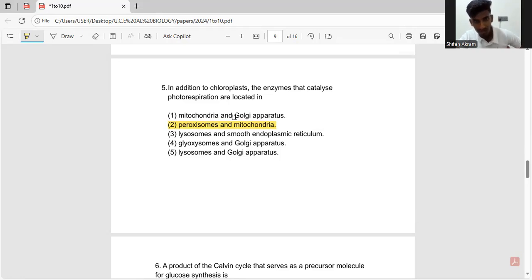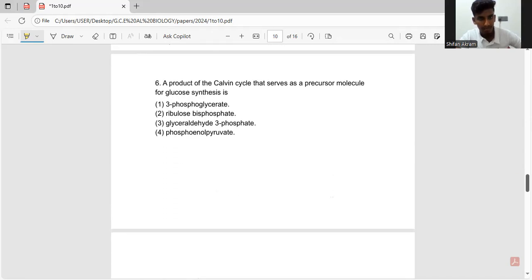Again, the same with lysosomes. So they are involved in lysis, cell death, and phagocytosis, as you guys remember. So phagocytosis is the process where phagocytes engulf foreign microbes and destroy them. So smooth endoplasmic reticulum has nothing to do with photorespiration again. So glyoxysomes, which are a type of peroxisome, are not involved in photorespiration. So the second one is the answer, and let's go to the sixth question.